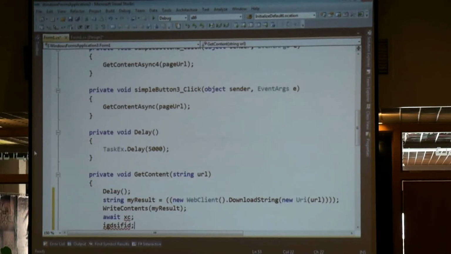Whenever the task is finished, I will continue my code. This is simple? Not simple, it's easy. Continue to the line before next, the await.